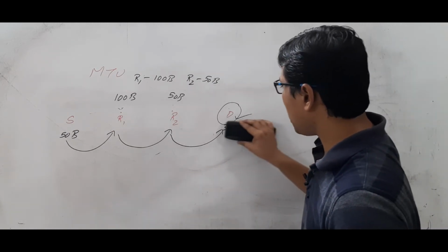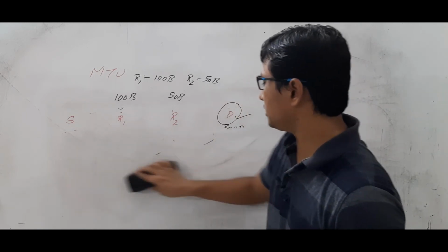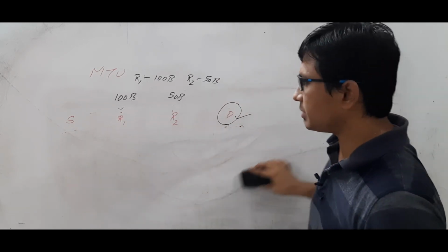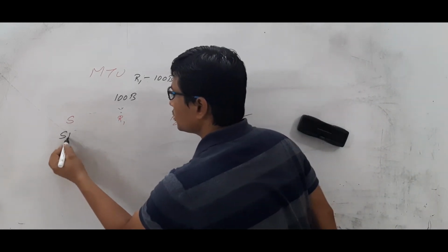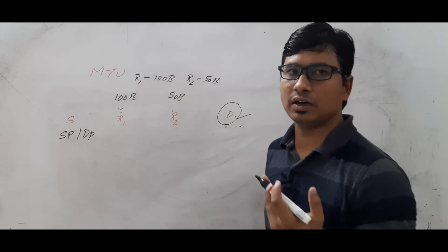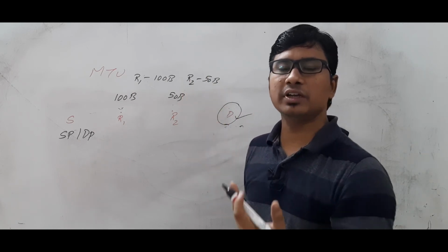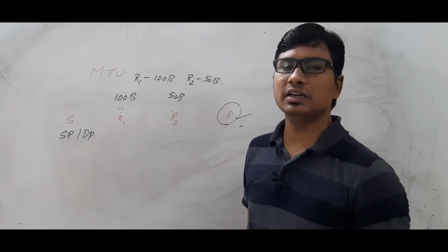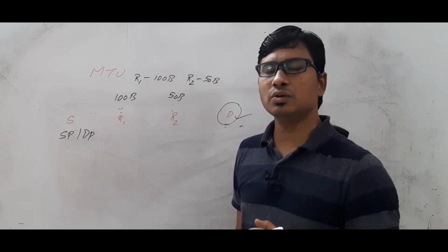So what will the source do? Whenever it generates the echo packets and sends the information, every time it will keep a source port and a destination port. Am I right? Because the source has a transport layer. It has the application layer, transport layer, network layer, data link layer and physical layer if it is using the TCP model, and all 7 layers if it is using the OSI model.